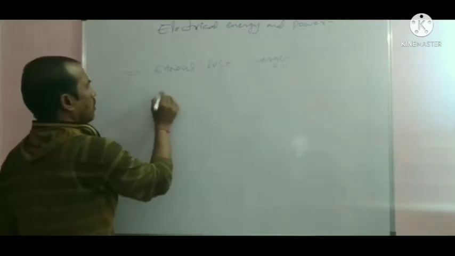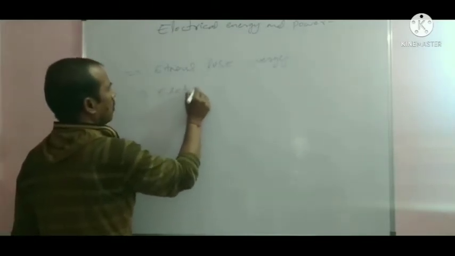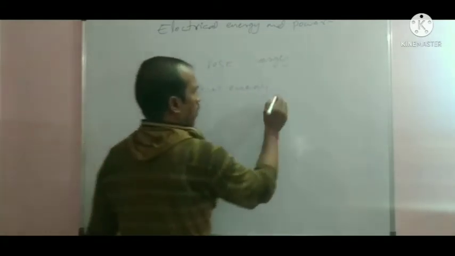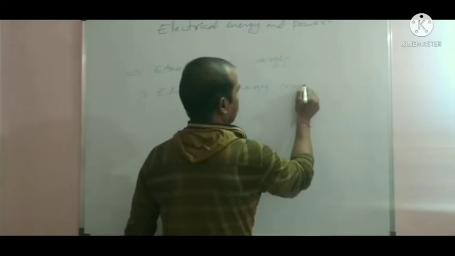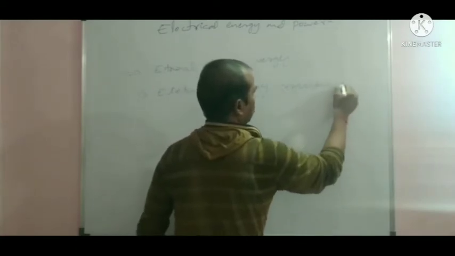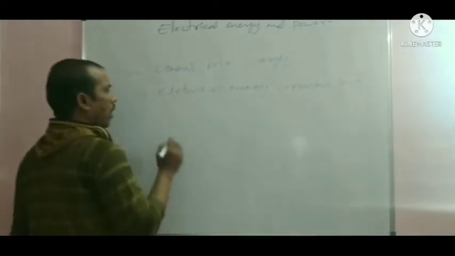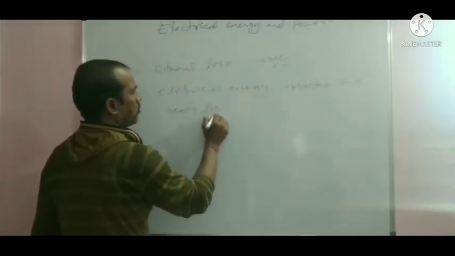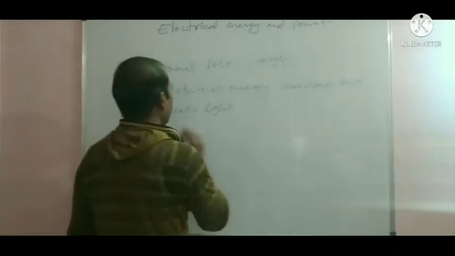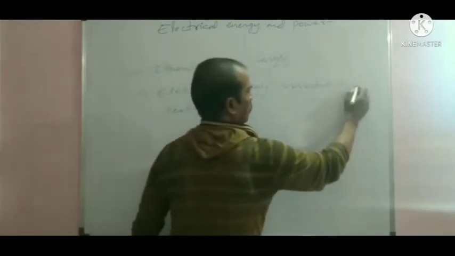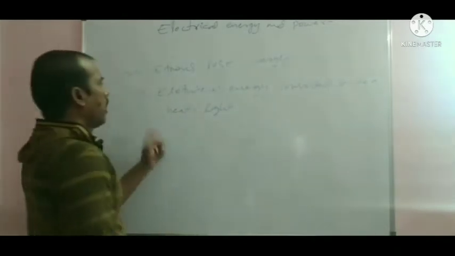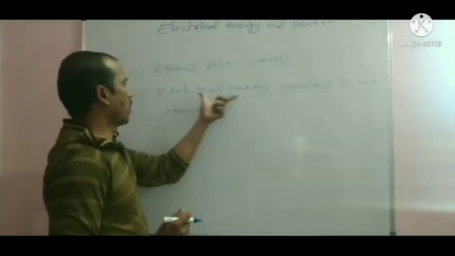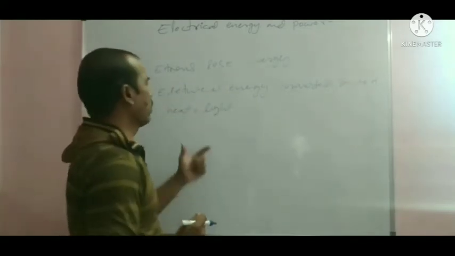This electrical energy is converted into heat and light energy. This is electrical energy converting into heat and light.